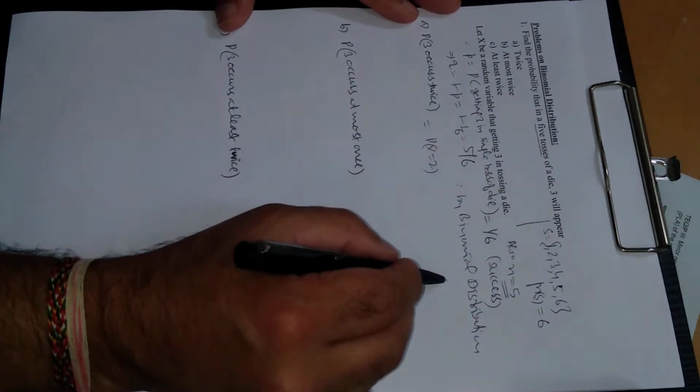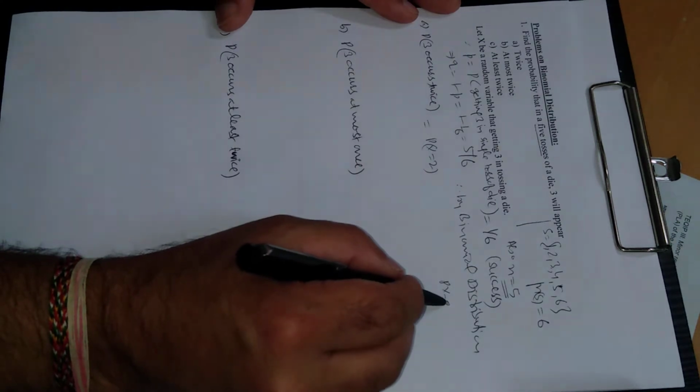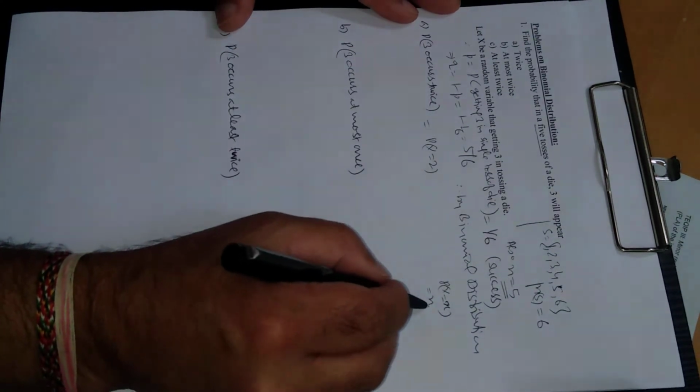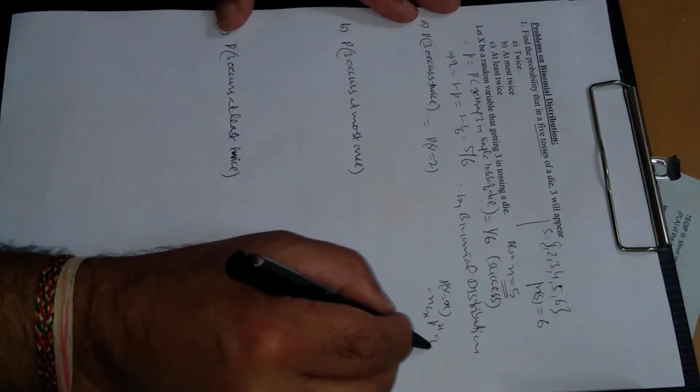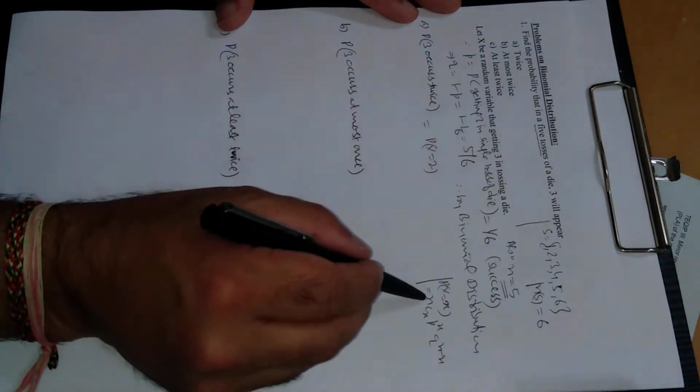Now use this formula, P of x is equal to small x. This is nCx p raised to power x and q raised to power n minus x, density function for the binomial distribution. x is 2 and n is 5.